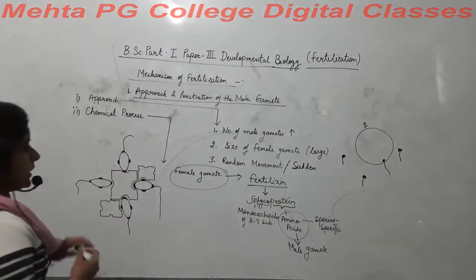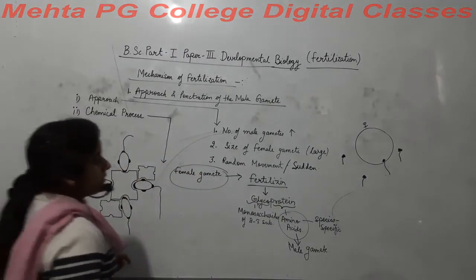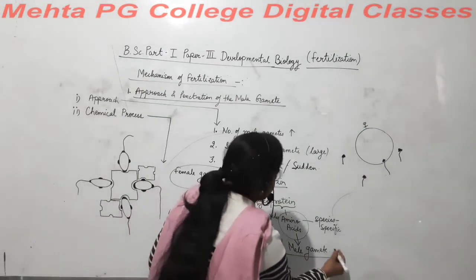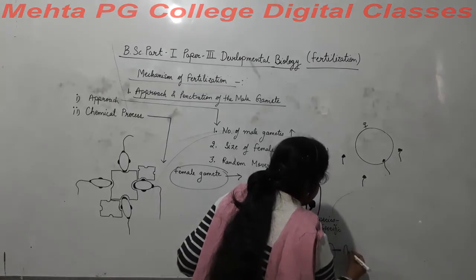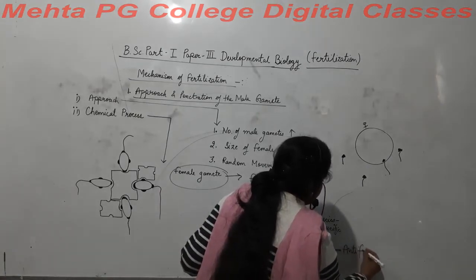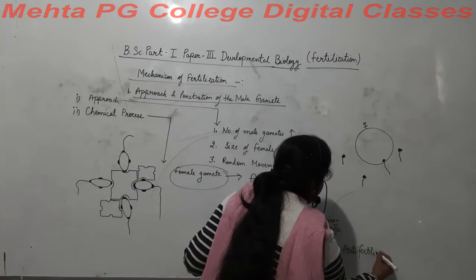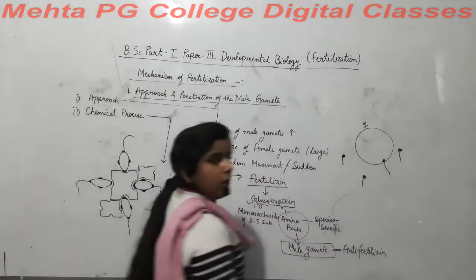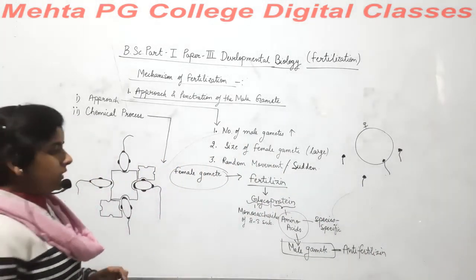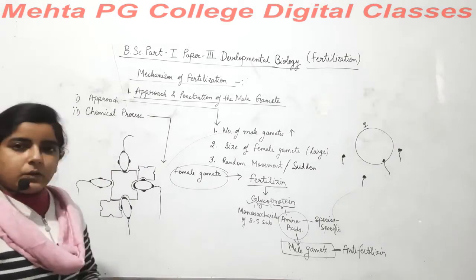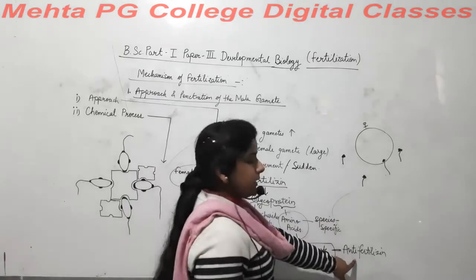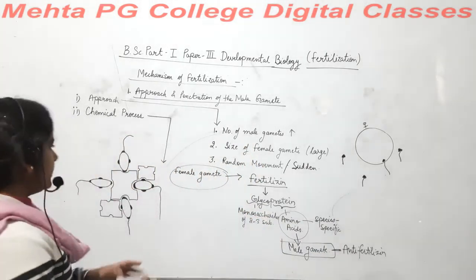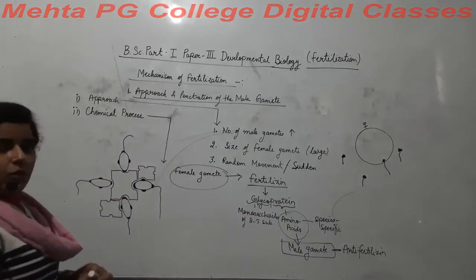When the male gamete contacts it, the male gamete also has anti-fertilizin present on its outer surface. So fertilizin and anti-fertilizin bind with each other and form this kind of structure.